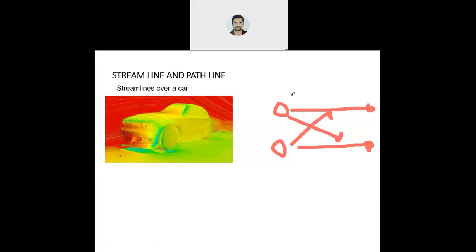And if they move in a zigzag motion, again I am taking two particles, and this one is also moving in a zigzag motion. Now what is happening? The paths of both particles are intersecting each other. So this is not streamline. Correct? So these are examples of streamlining.